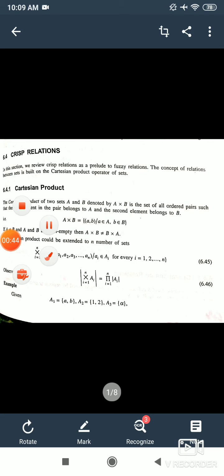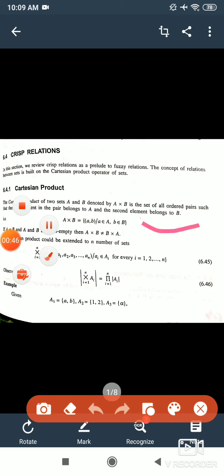And it is given by this relation, that is A cross B is equal to (a, b), where small a belongs to capital A set and small b belongs to capital B set. Now the Cartesian product can also be given for n number of sets by cross i equals 1 to n of Ai, which is equal to all the elements (a1 to an), such that ai belongs to capital Ai.